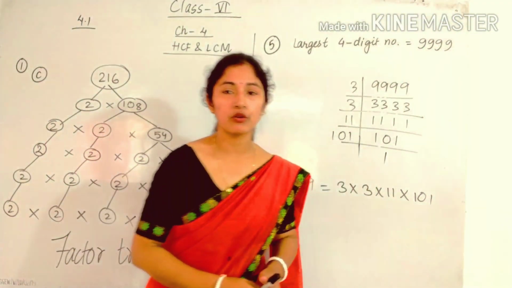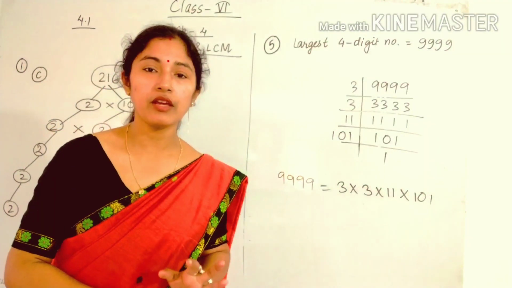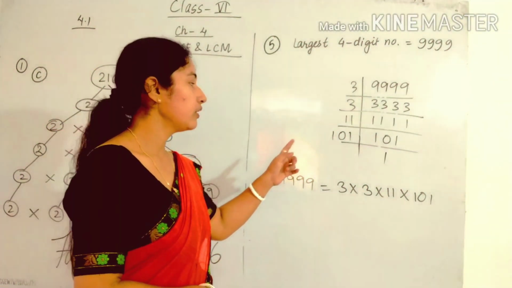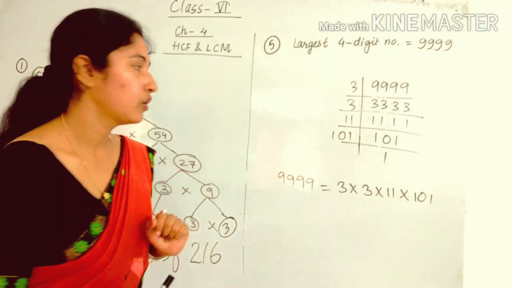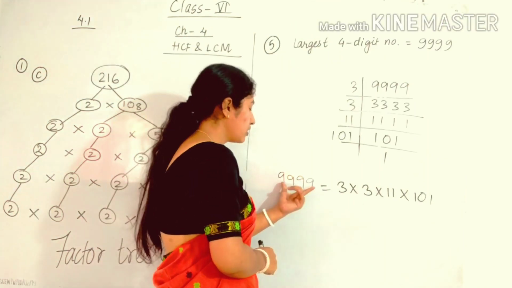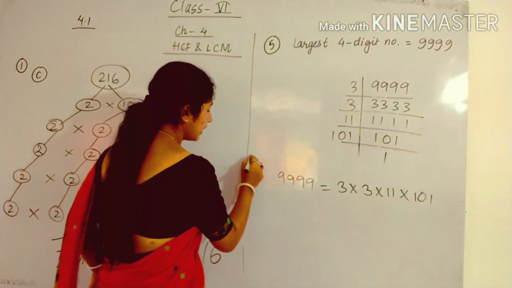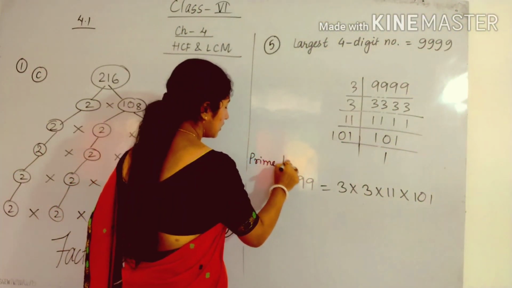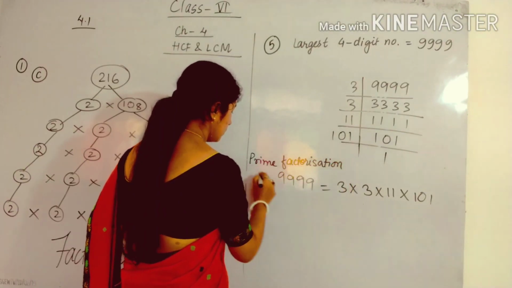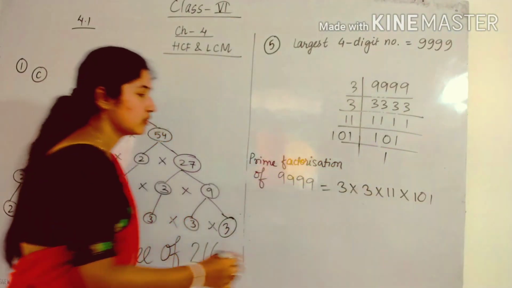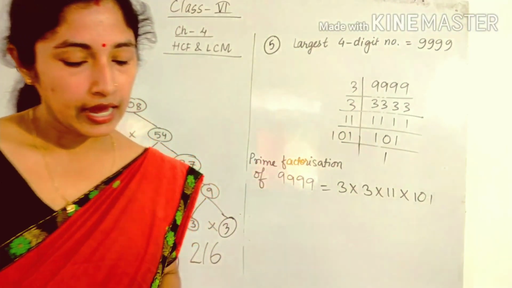101 is a prime number. Okay, it is not divisible by any number, it is only divisible by 101. So 101 divided by 101 is equal to 1. So we can write the prime factorization of 9999 as this. So you have to write like this, prime factorization of this number is equal to this. So this is the final answer. So similarly, do question number 4 and question number 6.